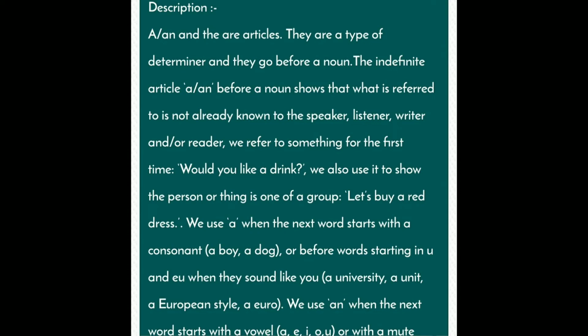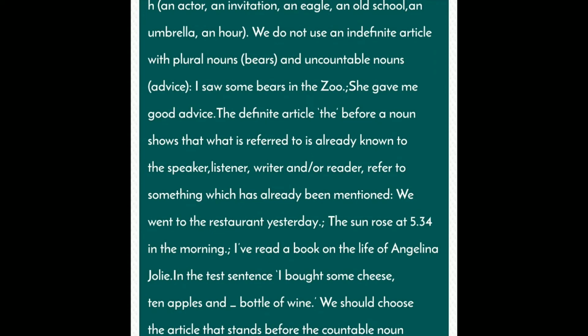We use an when the next word starts with a vowel, a, e, i, o, u, or with a mute h: an actor, an invention, an eagle, an old school, an umbrella, an hour. We do not use an indefinite article with plural nouns, bears, and uncountable nouns, advice. I saw some bears in the zoo. She gave me good advice.